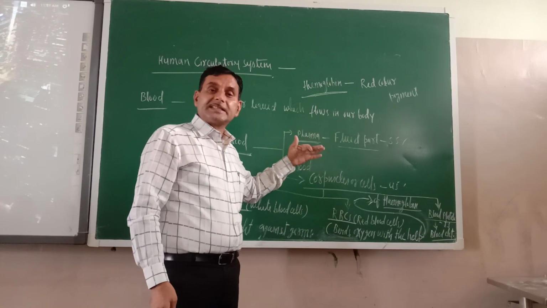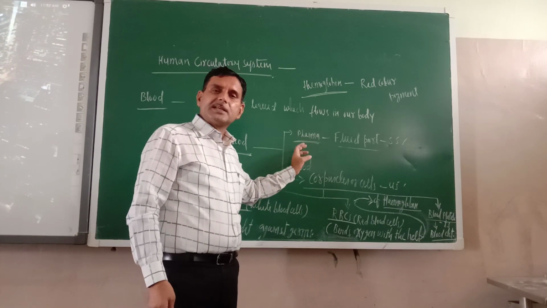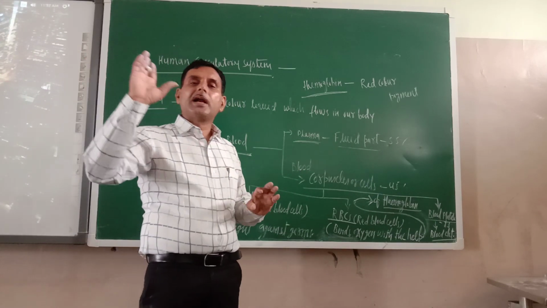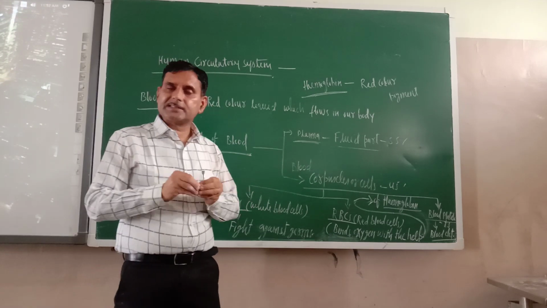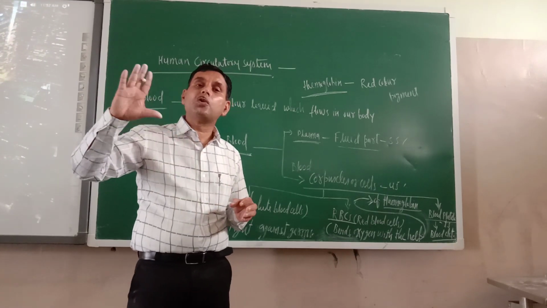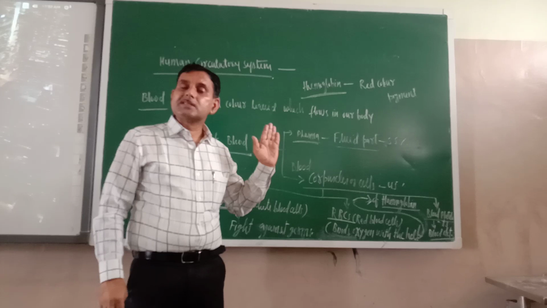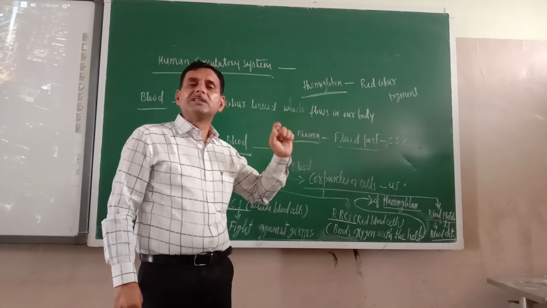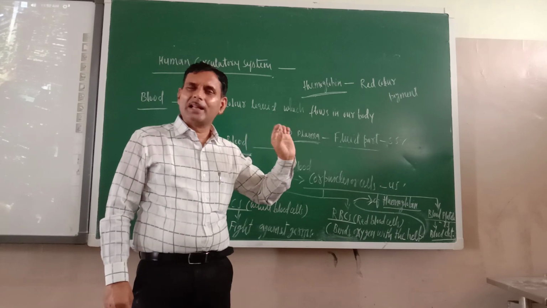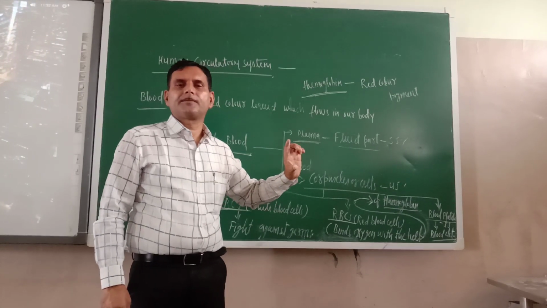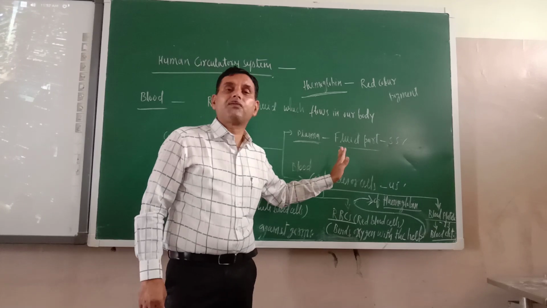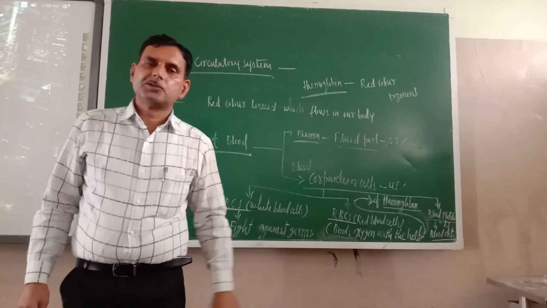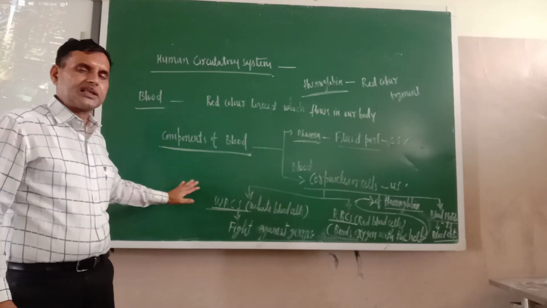So don't say it is colorless, but just see, as when RBC, WBC and blood platelets are present, this will also look red. But once these cells are removed, it is fade red, means light red, you can say. So it is the liquid part or fluid part. Meaning of fluid means liquid part. Okay? So in this way the component of blood is also over.